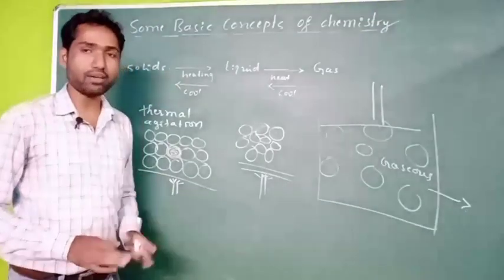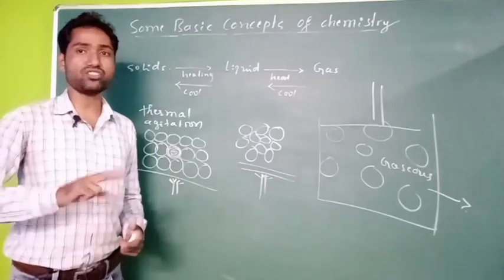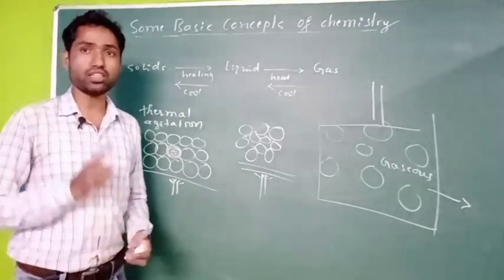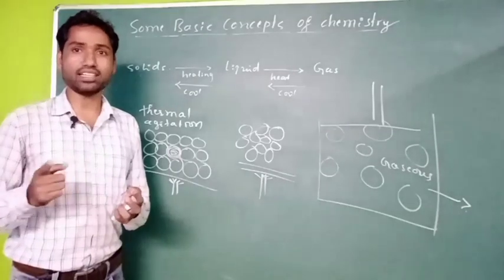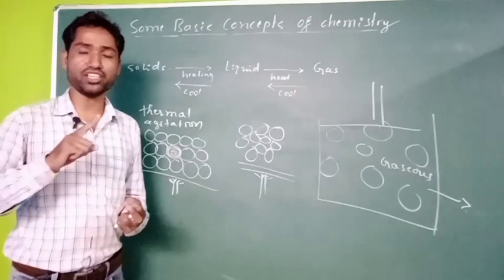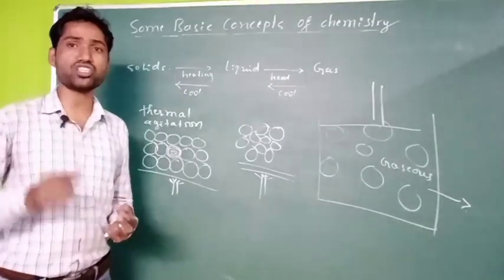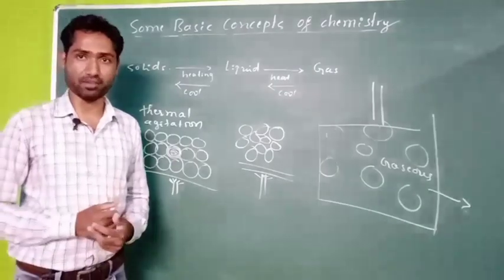For the time being, there are two very important conditions. By varying them, we can change the state of the matter. One important condition is temperature or the heat. Another one is pressure. By changing temperature and pressure, we can change the state of the matter. This is the point I have to make here.